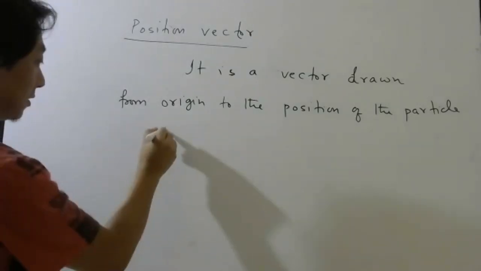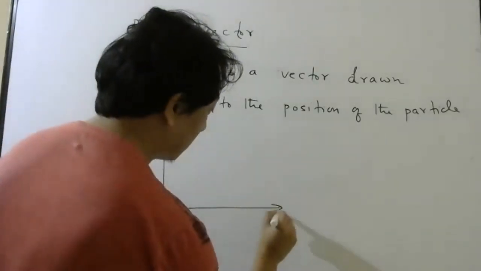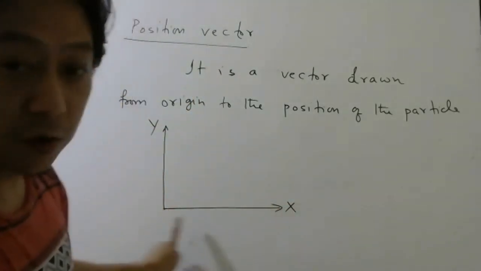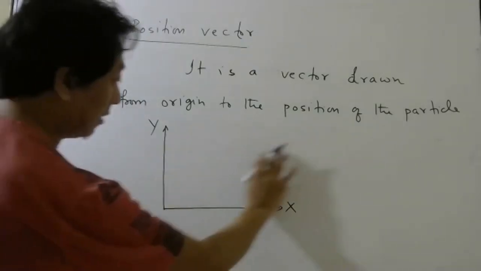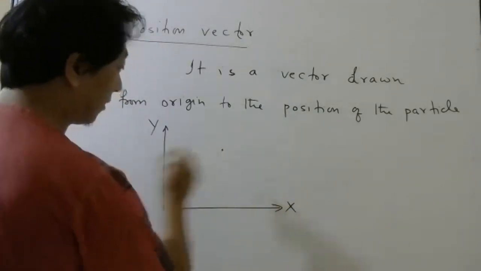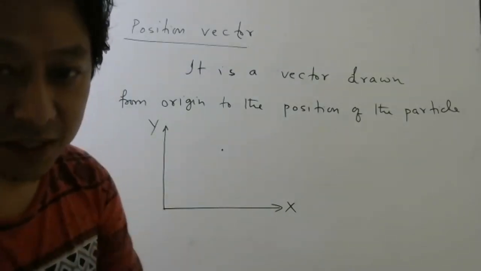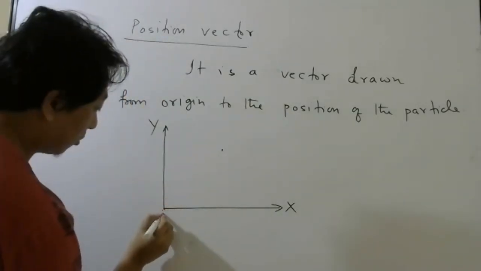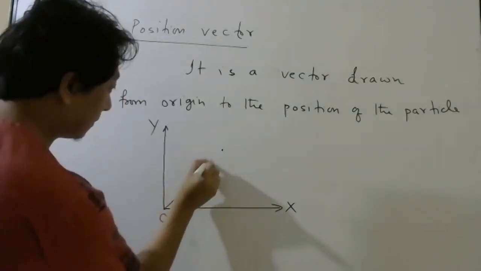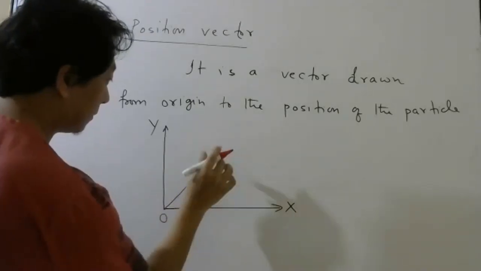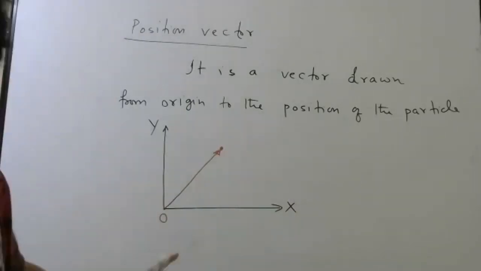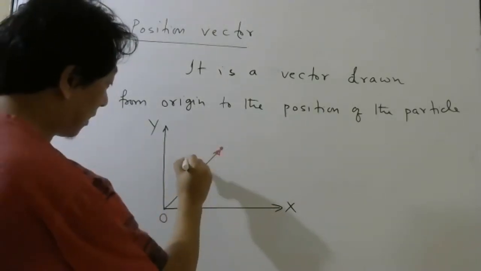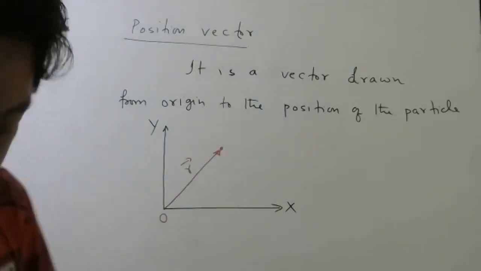Now, let us represent it in a diagram. So this is X, this is Y. Now my particle is not moving only along X. So it can be anywhere here. So let me take one point here. Okay, let us imagine at time t, it is here. Then what is the meaning of position vector? From origin, you have to draw this vector. So this arrow represents position vector, and we write symbol R bar, okay?